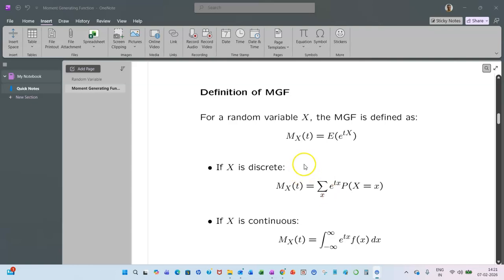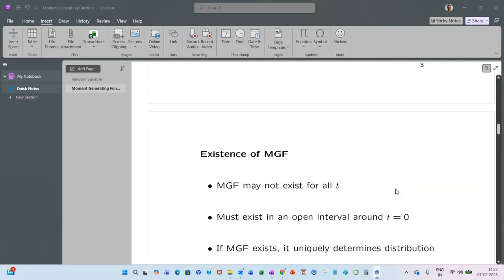Definition of MGF: for a random variable X, the MGF is defined as M_X(t) equal to the expected value of e to the power tX. It's a function of t. If X is discrete, M_X(t) is the sum over x of e to the power tx times probability X equal to x. That's the formula for calculating the expectation of a discrete variable. And if X is continuous, then M_X(t) is the integral from minus infinity to plus infinity of e to the power tx f(x) dx. So that's the way to calculate the moment generating function.